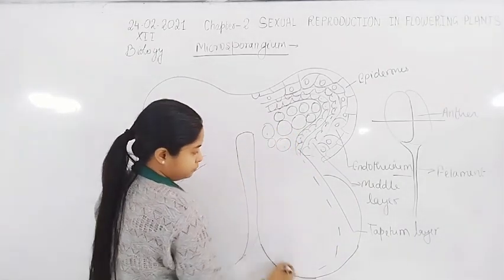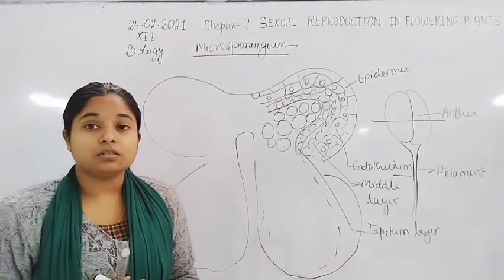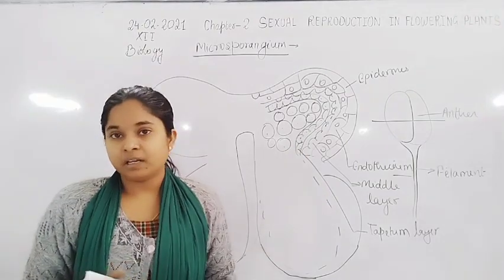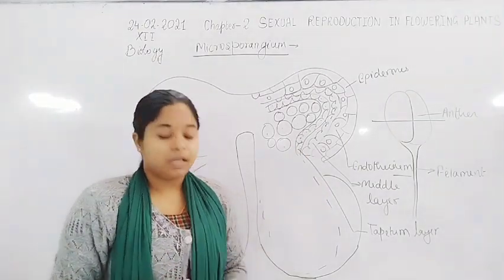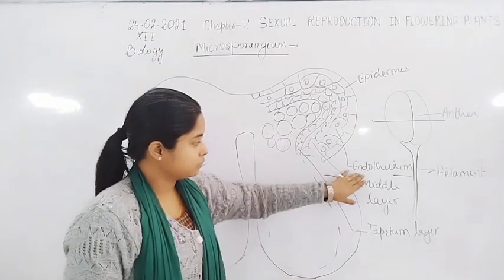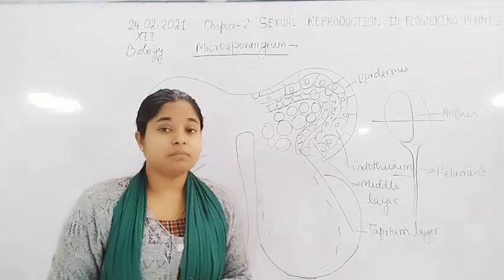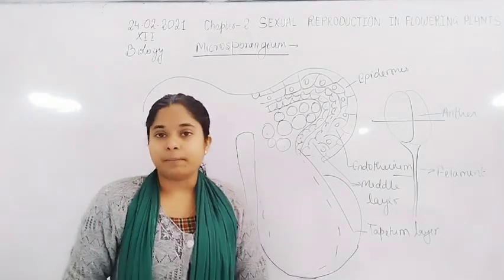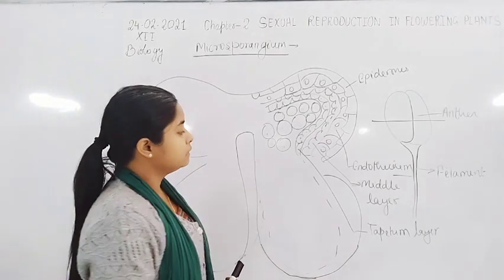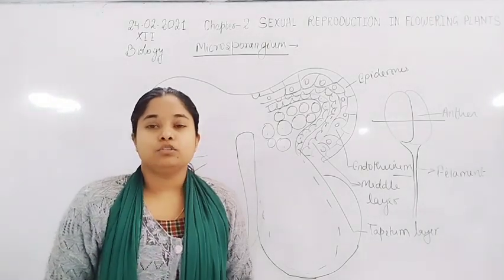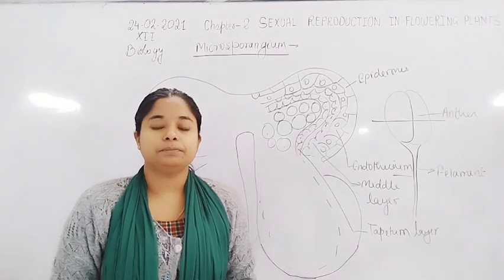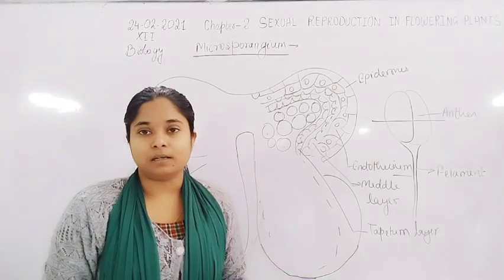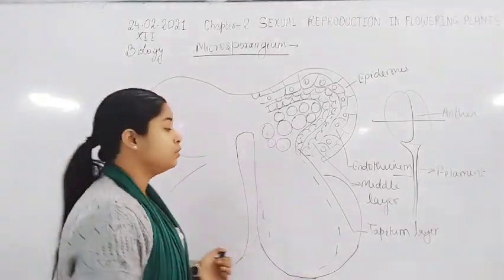इसी तरीके से और सभी स्ट्रक्चर, पूरे एंथर का स्ट्रक्चर सेम यही होगा. That is, anther wall is formed by 4 layers. Outer layer is epidermis. Then after epidermis, endothelium is present. Then the middle layer, and the innermost layer is tapetum. These together help to protect the microspore mother cell.